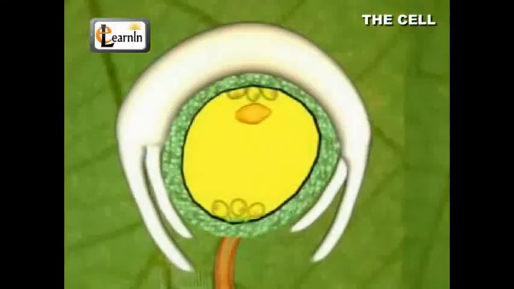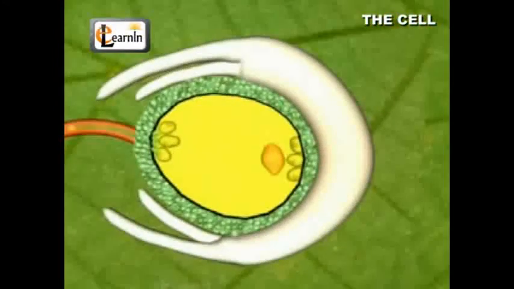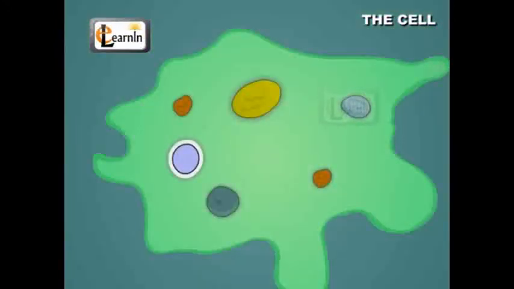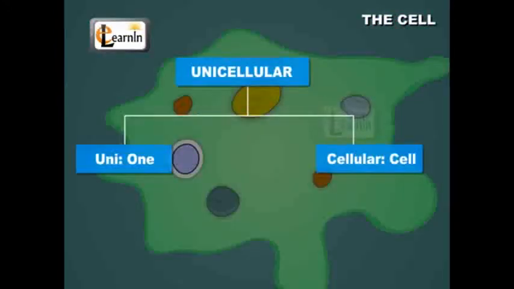The life of every organism begins with a single cell. It is a fertilized egg that multiplies, and thereby the number of cells increases as the organism develops. As such, there are also organisms that are made up of a single cell and are therefore called unicellular organisms. Uni means one and cellular means cell.